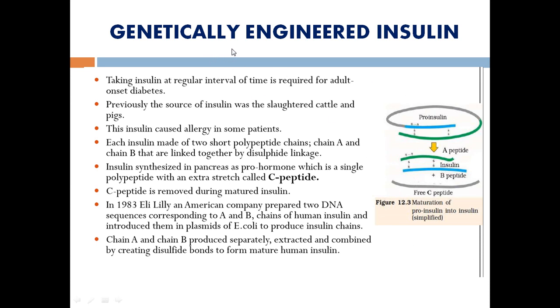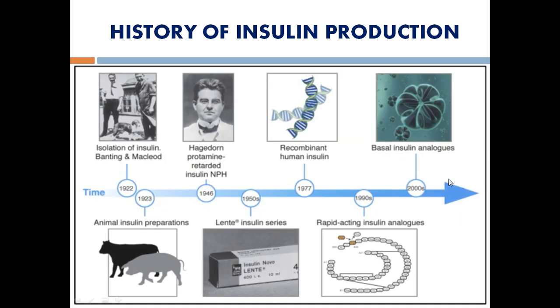So with the help of rDNA technology, a vector has been constructed. Two vectors have been constructed. One vector has the A peptide gene and the second vector has the B peptide gene. Simultaneously they are inserted into the E. coli cell, that is the host, so the replication of the plasmids will be carried out. So A protein as well as B protein will be synthesized. These proteins will be isolated or extracted and joined together with the help of disulfide bonds. At last, from an immature insulin, the mature insulin has been produced. So these steps we call humulin production.